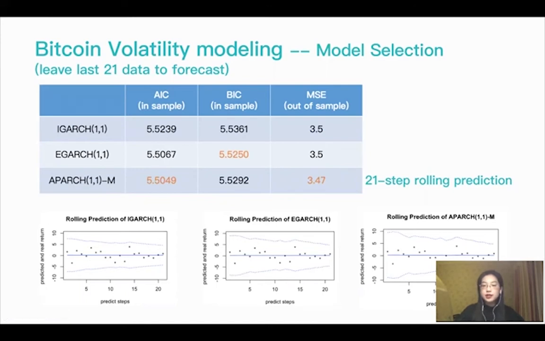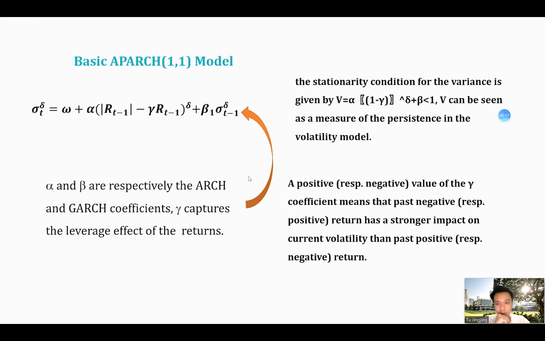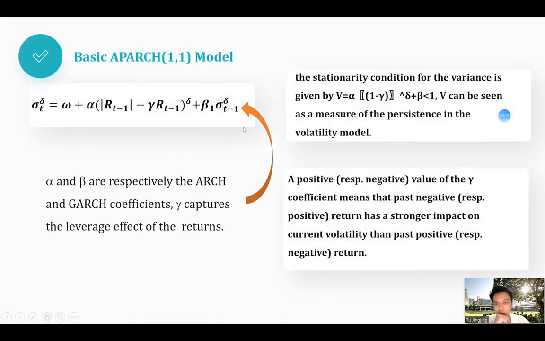Next, welcome my teammate Tu Jingjing to introduce the comparison between Bitcoin and other assets. Hi, I'm Tu Jingjing. In the last step, we concluded that APARCH is a better volatility model for Bitcoin. Now we analyze and compare the volatility structure of the 6 assets and apply the APARCH(1,1) model. The APARCH(1,1) model can be expressed as this.